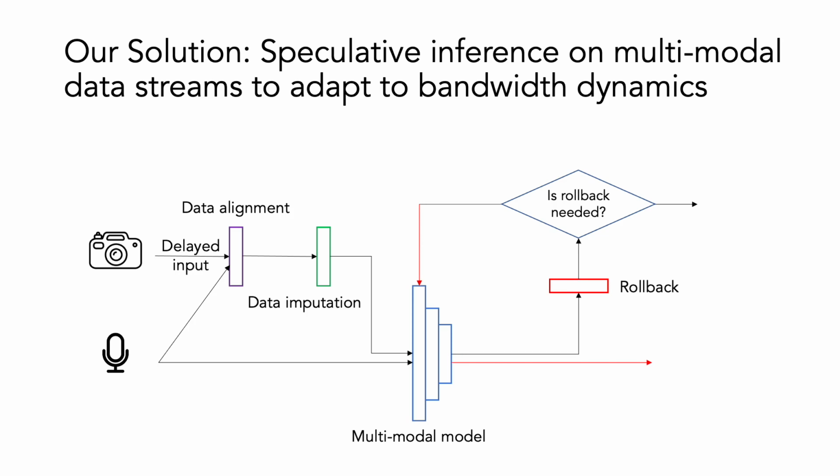It can use the faster stream's data together with partially received data from the slow stream to impute features of the slower stream's data. Then the cloud can speculatively execute the inference pipeline using the predicted values. As with speculative execution, the remote computation engine needs to confirm the accuracy of the prediction. When inference results are determined to be insufficiently accurate, our system rolls back the speculative inference and updates the model's output.